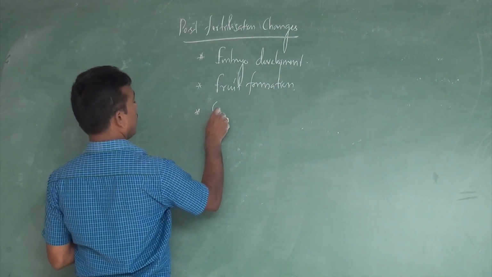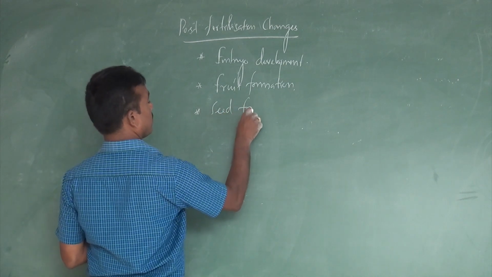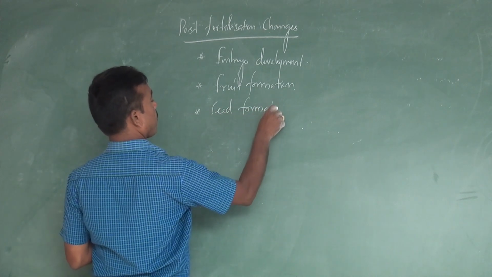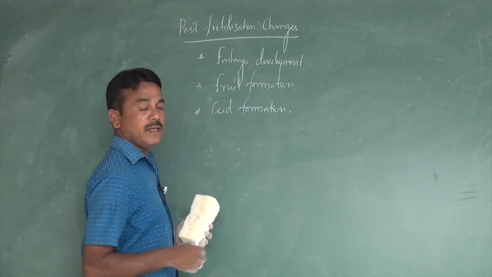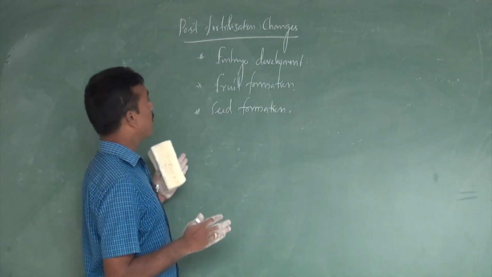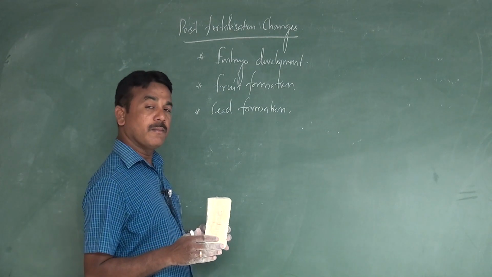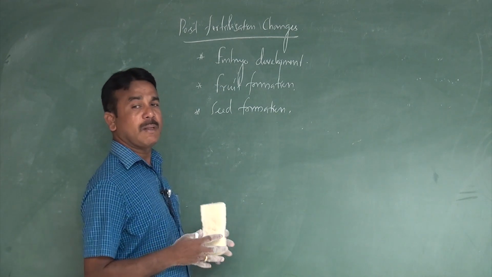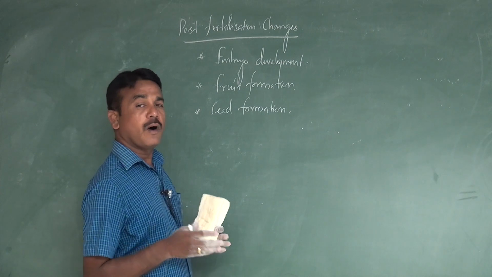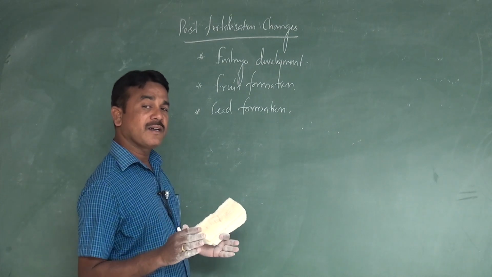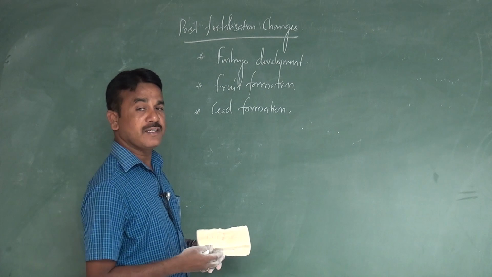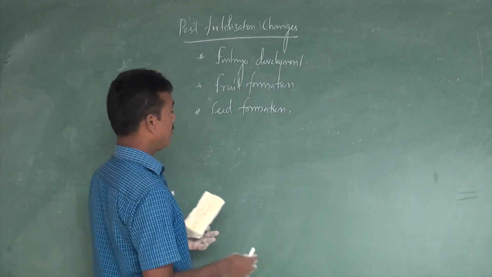The third one is seed formation. These are the three predominant post fertilization changes. Among them, from the whole plant body, let us list what changes occur after fertilization.